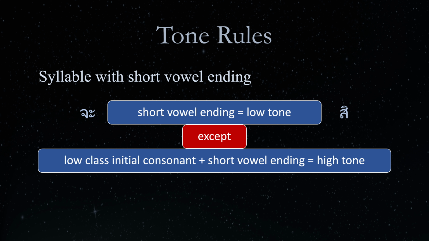Ja begins with a middle-class consonant jo jan and ends with a short vowel sara a, while si begins with a high-class consonant so se and ends with a short vowel sara i. Both are in the low tone. On the other hand, we have na, which is a particle that softens the sentence, in the high tone, as it begins with a low-class consonant no nu and ends with a short vowel sara a.